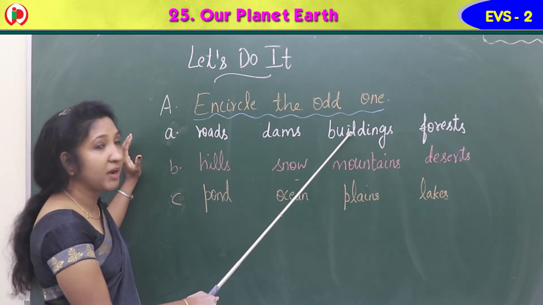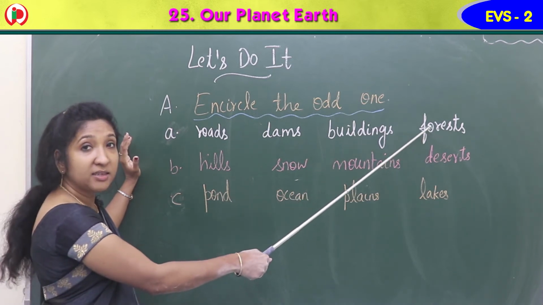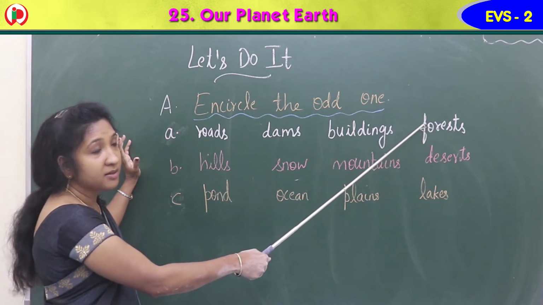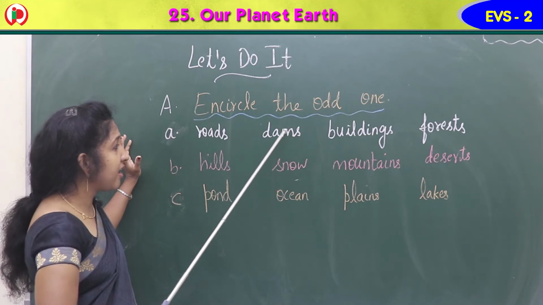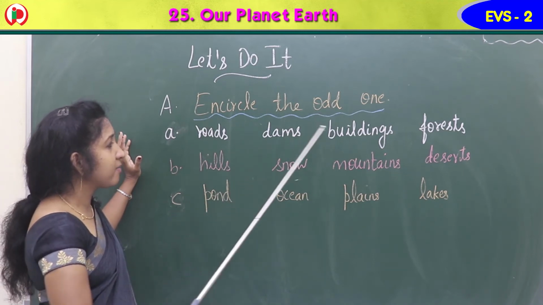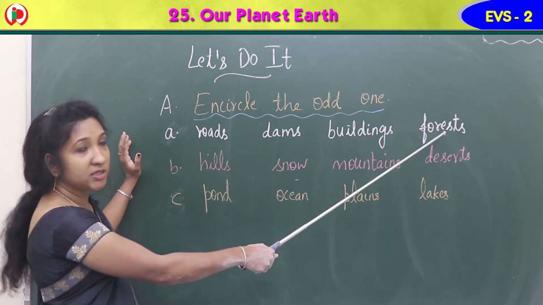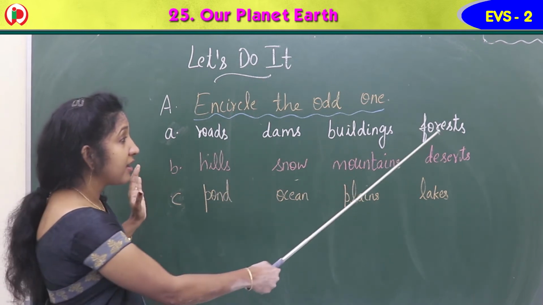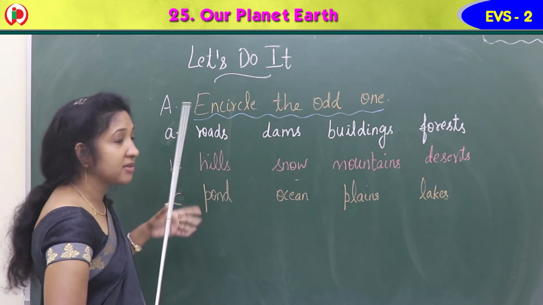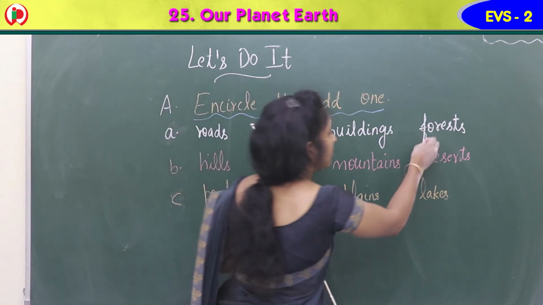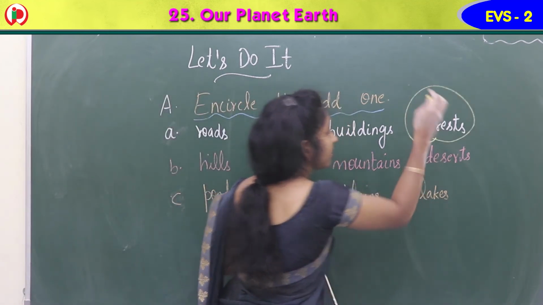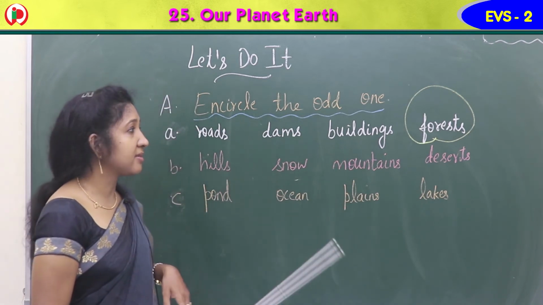He only constructs buildings. But forest, it's there in the nature, isn't it? So these 3 are grouped, made by man. Forest doesn't match with these words. So it is the odd one. So circle it.